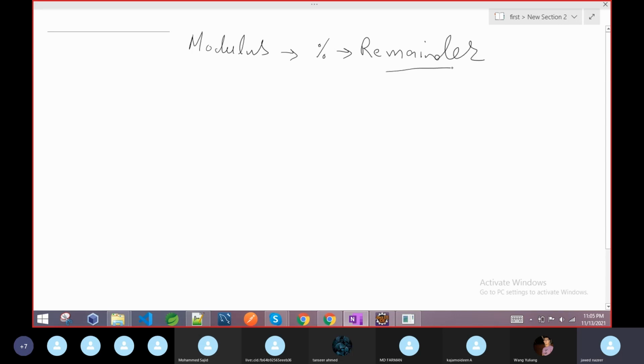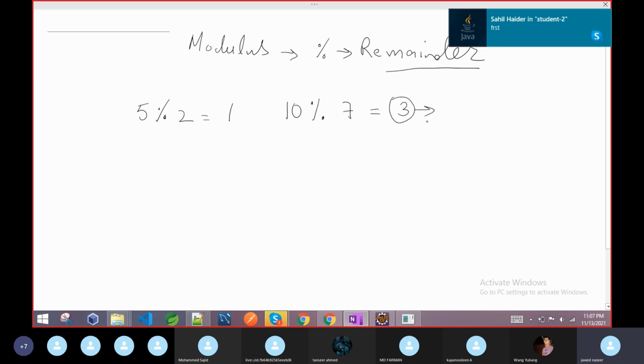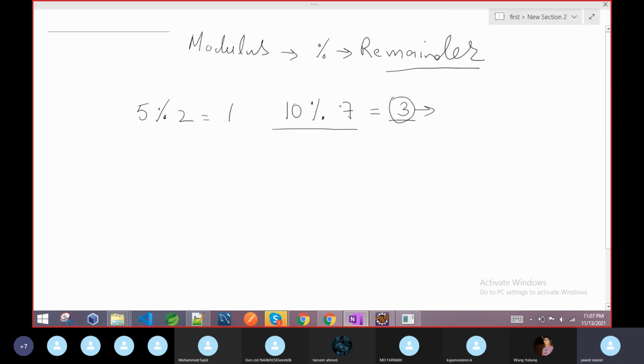Spelling maybe not right. Okay, it will give you the remainder. Remainder means, suppose you are writing 5 modulus 2, then it will return 1. Suppose I have 10 modulus 7, so it will give you the remainder, 3. So it helps you a lot.